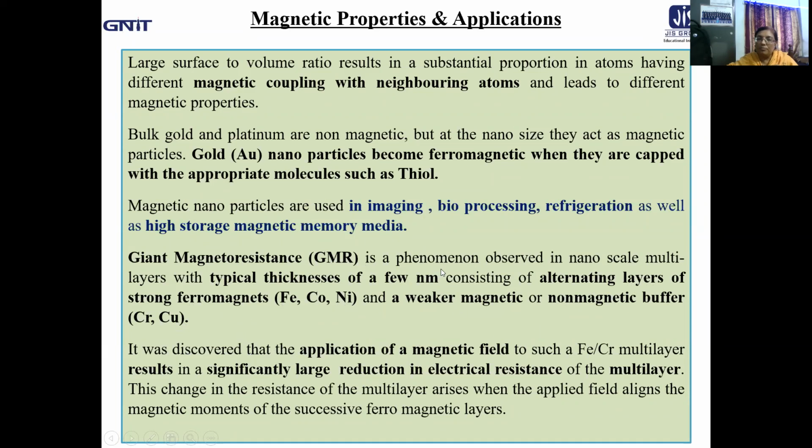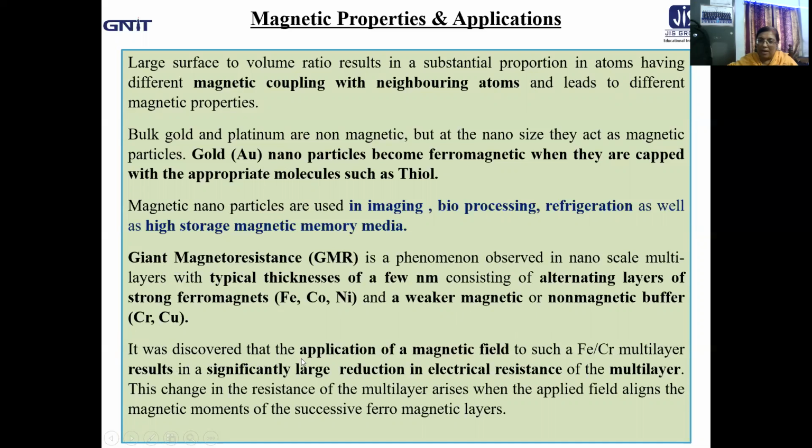So in the case of GMR, in the range of nanometer thickness, the alternating layers of strong ferromagnet and weak magnetic or non-magnetic buffer show a special property. It is called giant magnetoresistance.